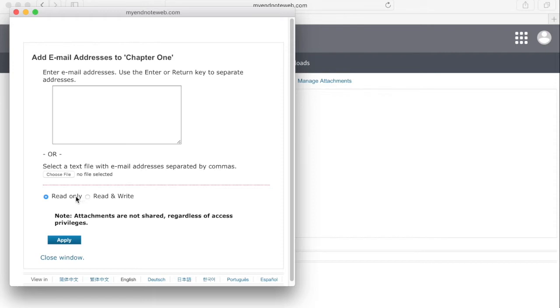So I can either be sharing this group in a read-only fashion, or I can allow the people I am sharing it with to add to the group. Any attached PDFs are not shared if you share the EndNote library via this means.